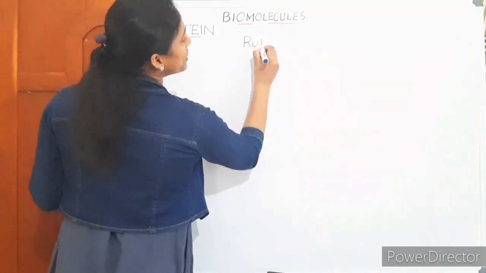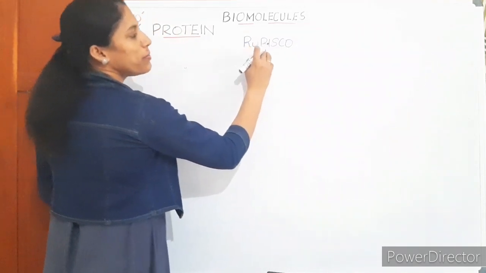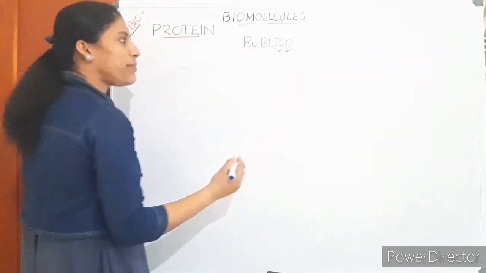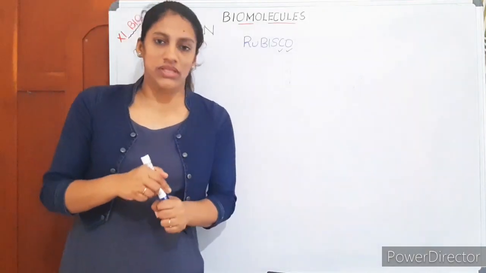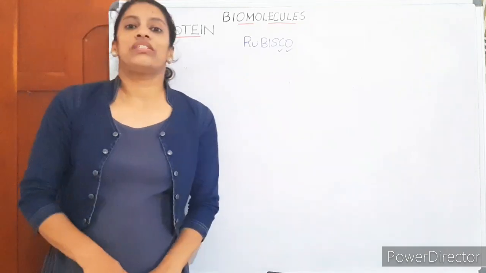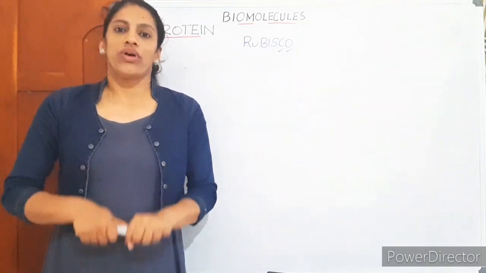It is rubisco. Its name is ribulose bisphosphate carboxylase oxygenase. It's an enzyme. You are going to study this in the photosynthesis chapter. So, rubisco is the most abundant protein in the world.